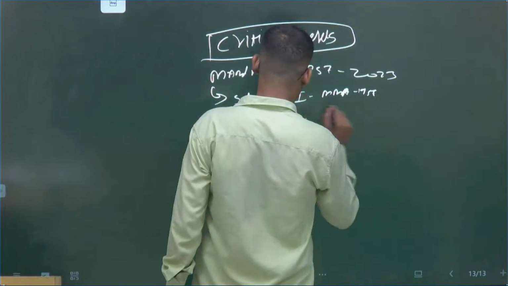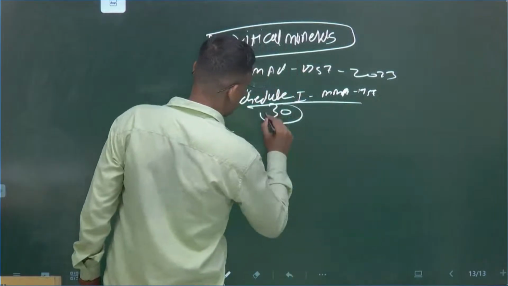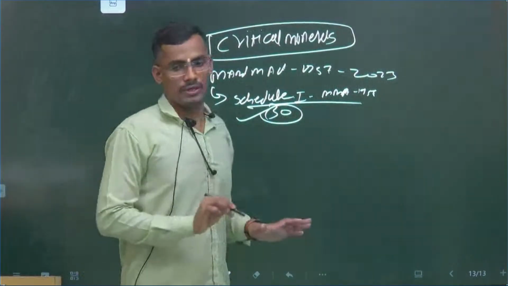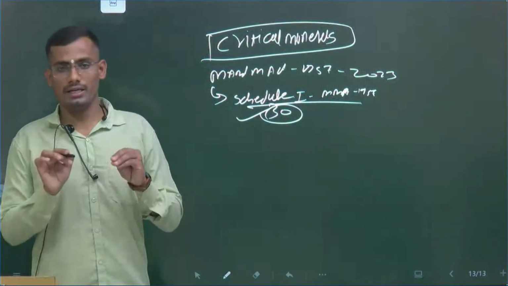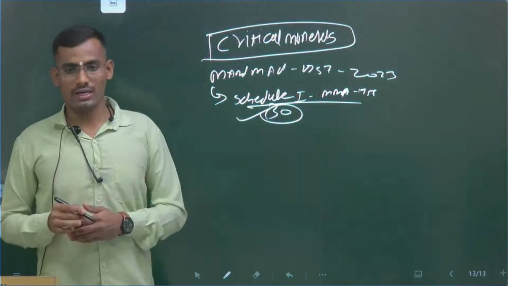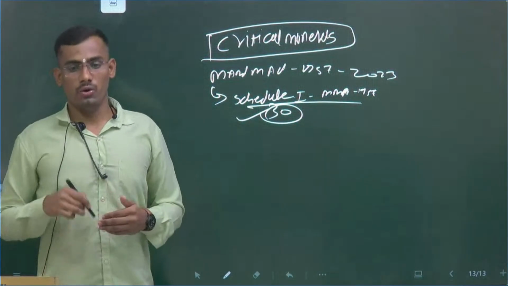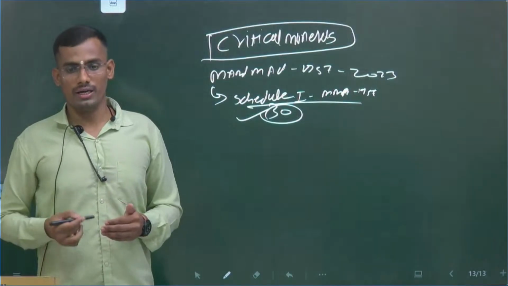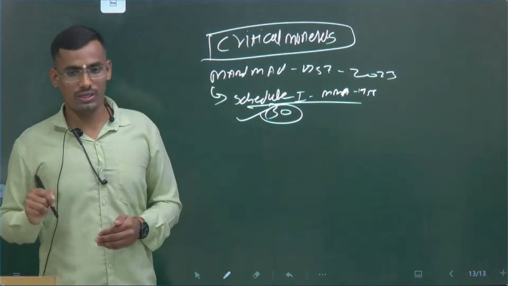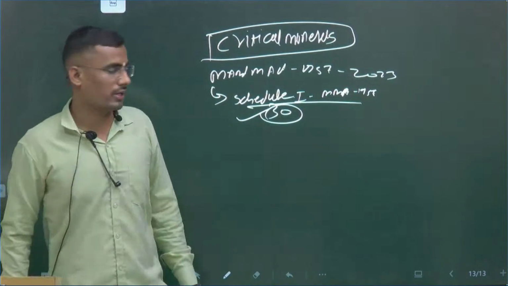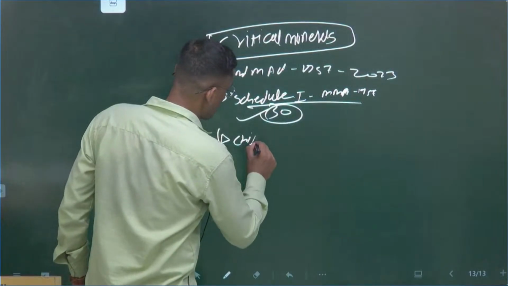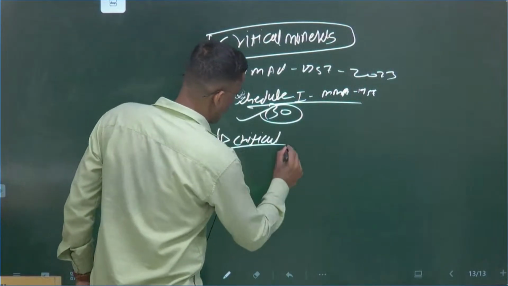These are 30 minerals. So this is the official definition. Critical minerals are defined as the minerals notified by the Union government under Schedule 1, which mentions the 30 critical minerals.